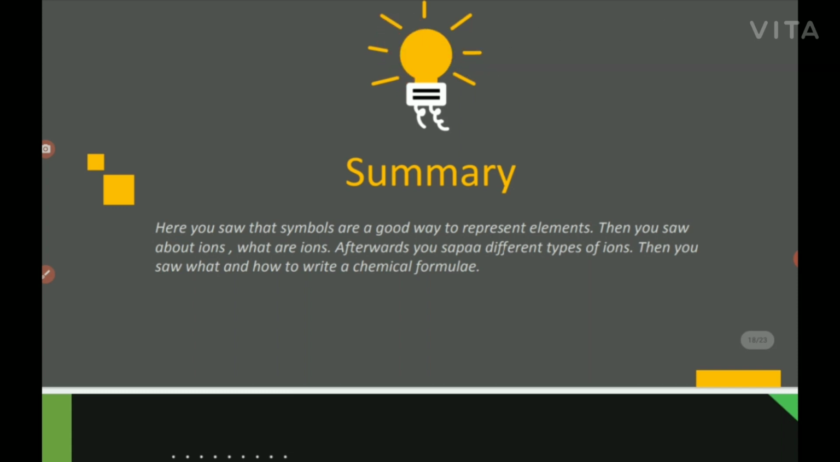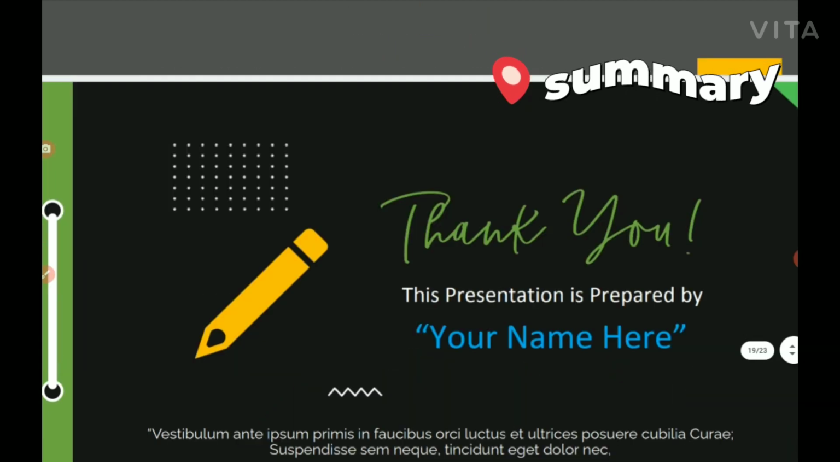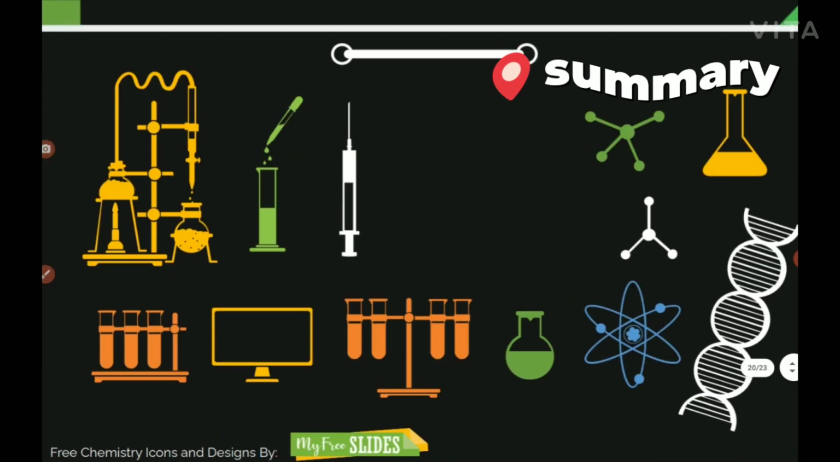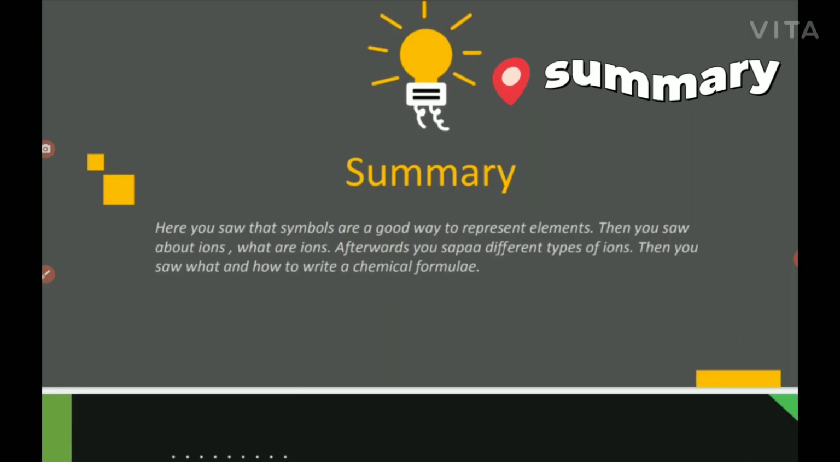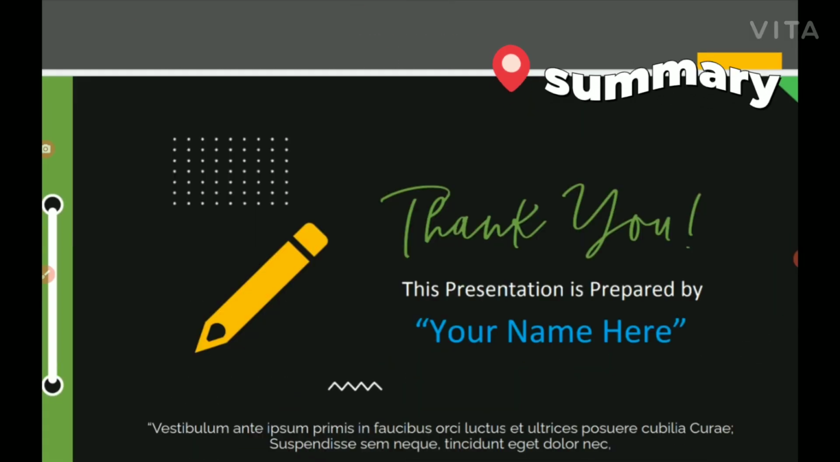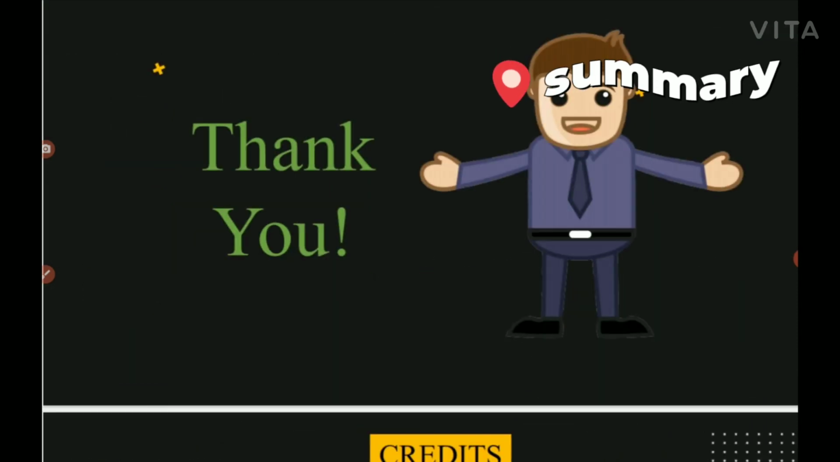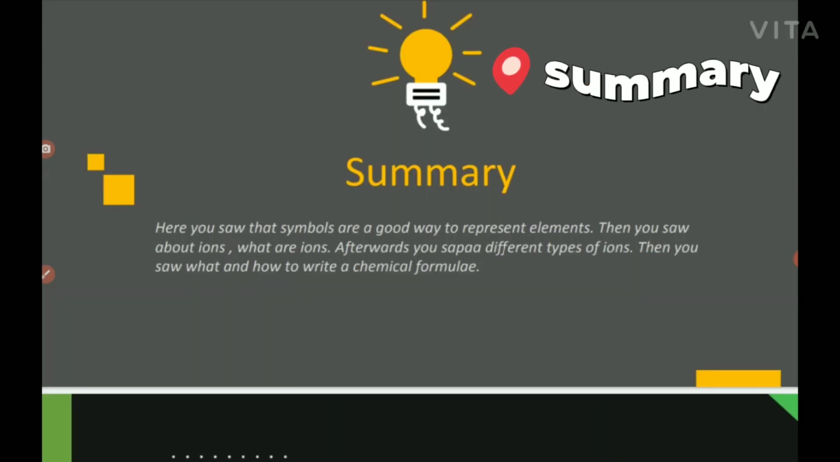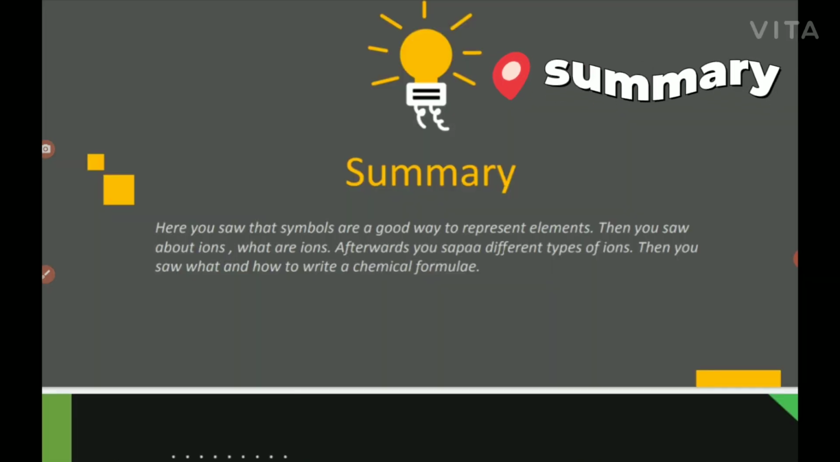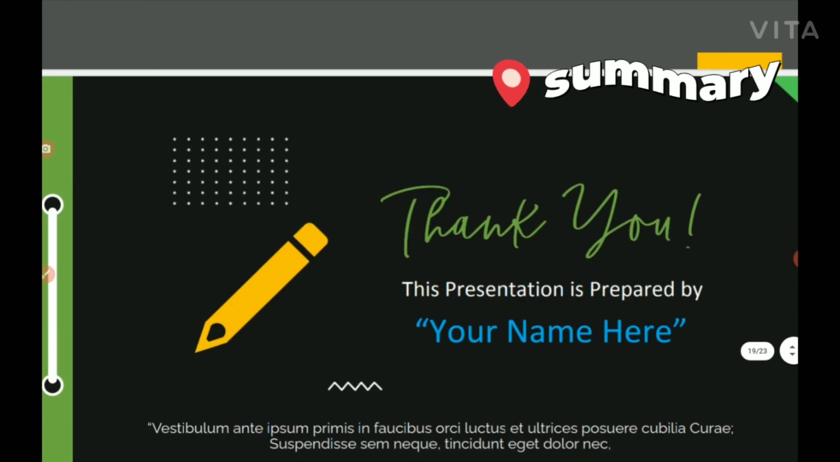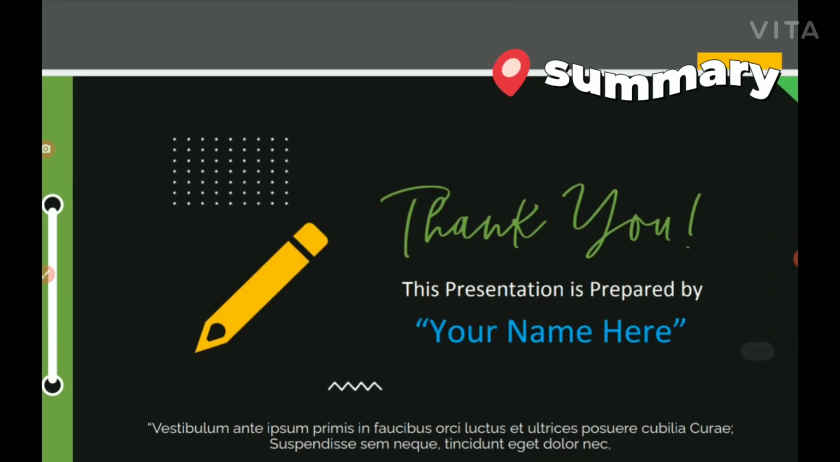Next comes the summary. I said I will give you the summary. So here you saw that symbols are a good way to represent elements. Then you saw about ions, what ions are. And afterwards you saw some different types of ions such as radicals, basic radicals and acidic radicals. And then you saw how to write a chemical formula.